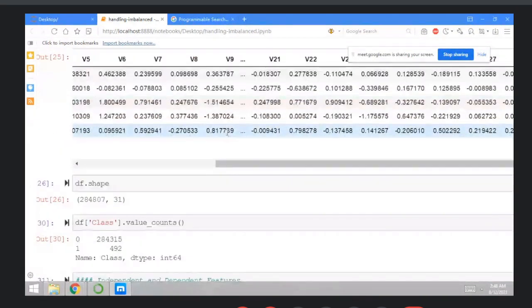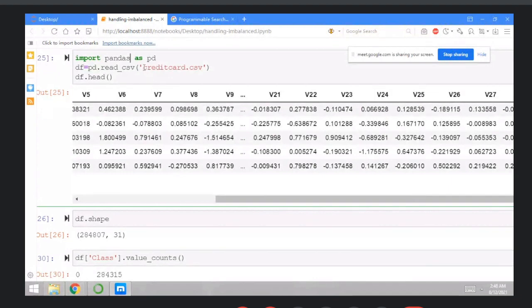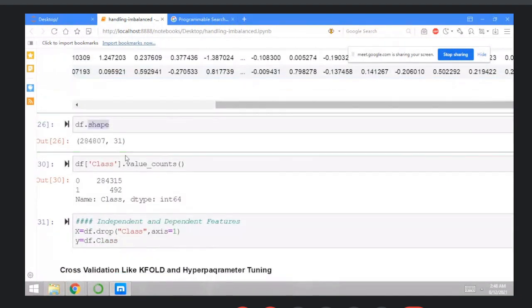So I repeat once again. First, import your data set, that is import pandas as pd, credit card CSV, the name of the data set. Then shape, here you can find out the shape. Then I need to find out the values of the dependent and independent variable, the output value.